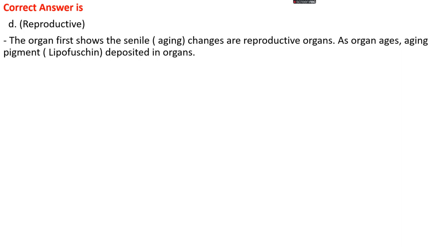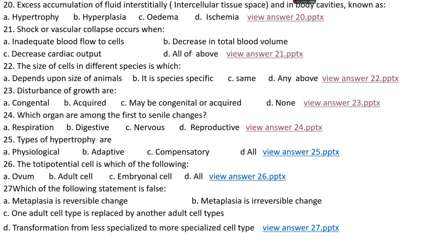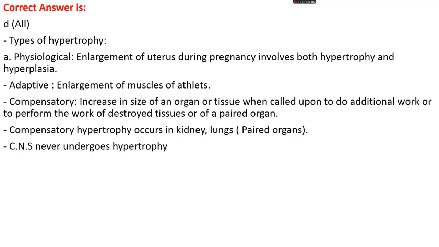As an organ ages, the pigment lipofuscin is deposited in organs. Okay. Question number 25. Types of hypertrophy are: option A, physiological; option B, adaptive; option C, compensatory; option D, all. The right answer is option D, all.